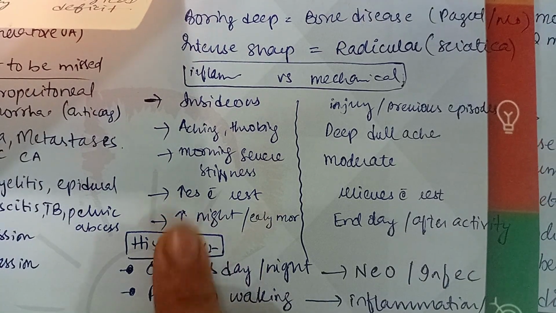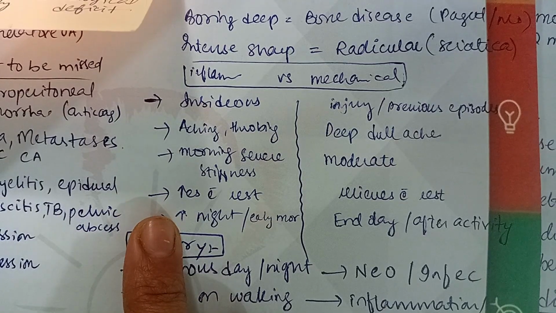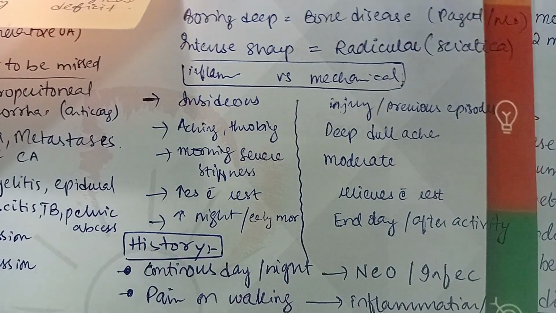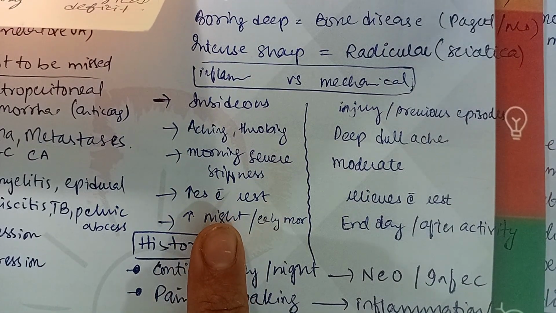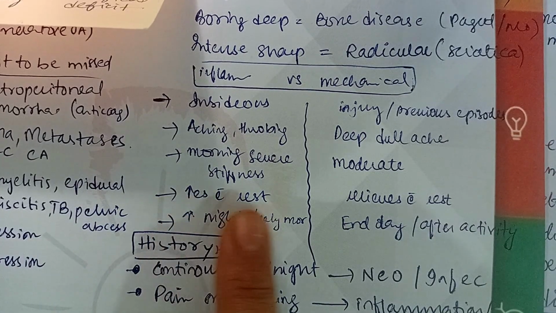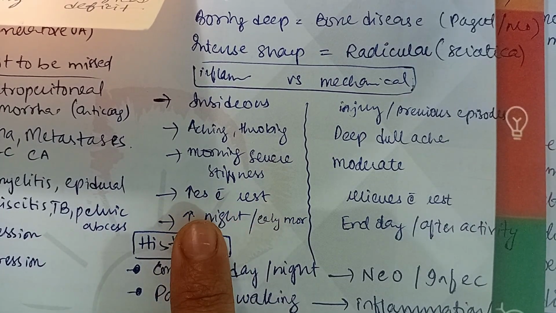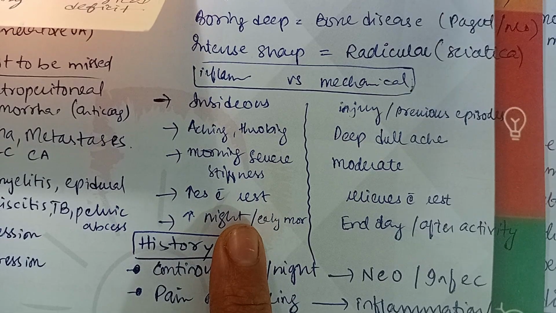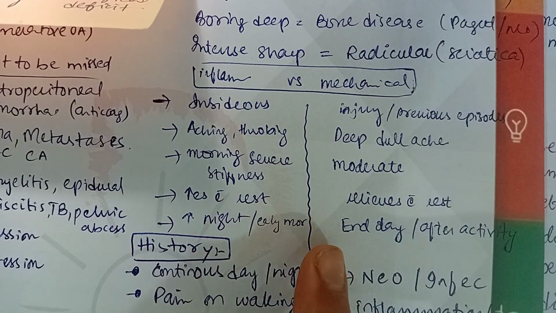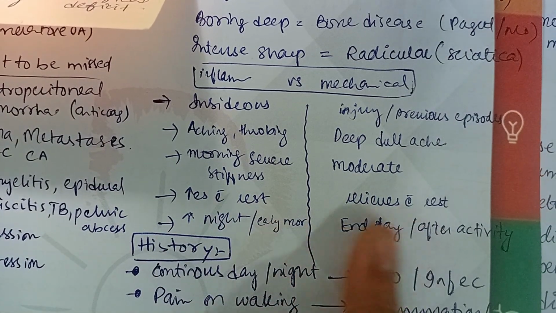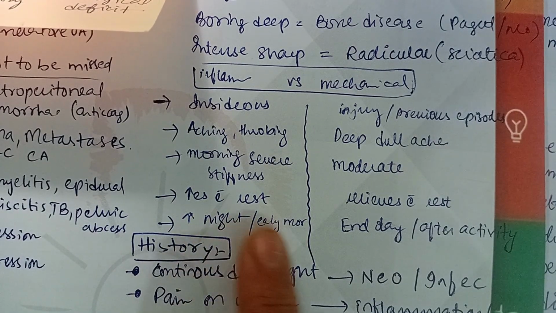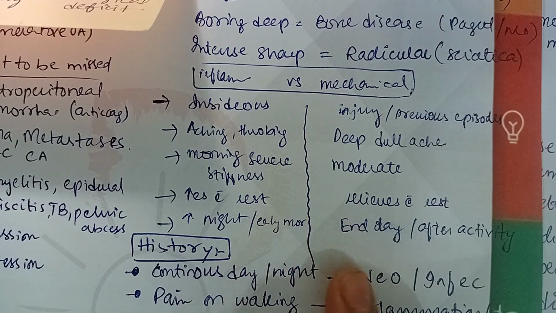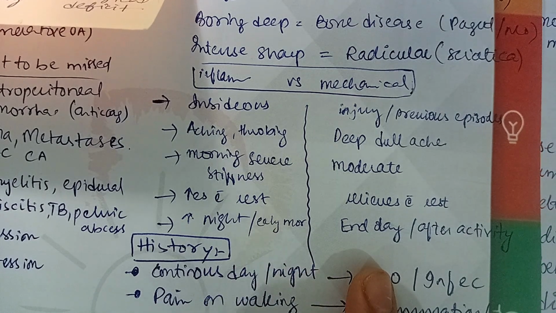As the day passes, this stiffness becomes better, and at the end of the day, it becomes severe again. And the inflammatory kind of pain increases with rest, while the mechanical pain relieves with rest. And inflammatory pain is increased at night and in early morning, while mechanical pain becomes severe at the end of the day and after activity.